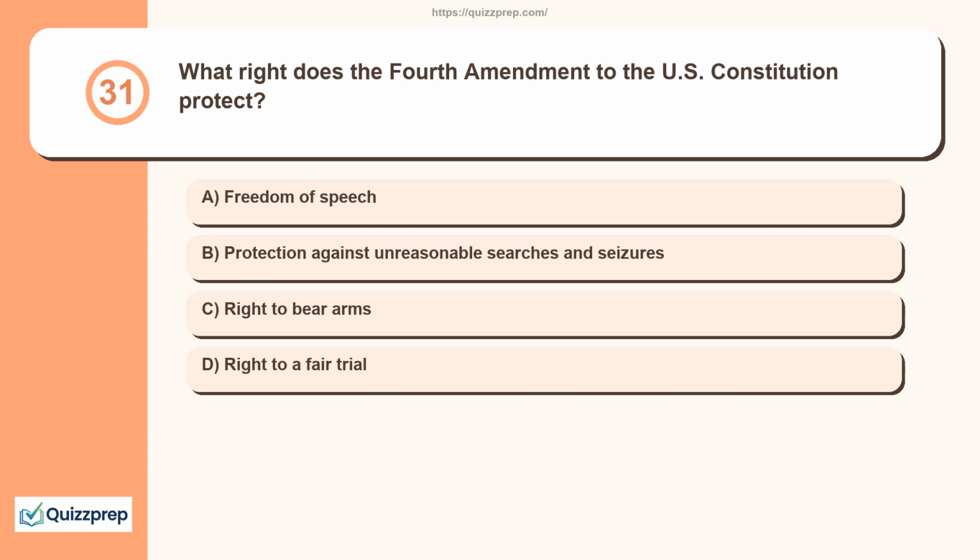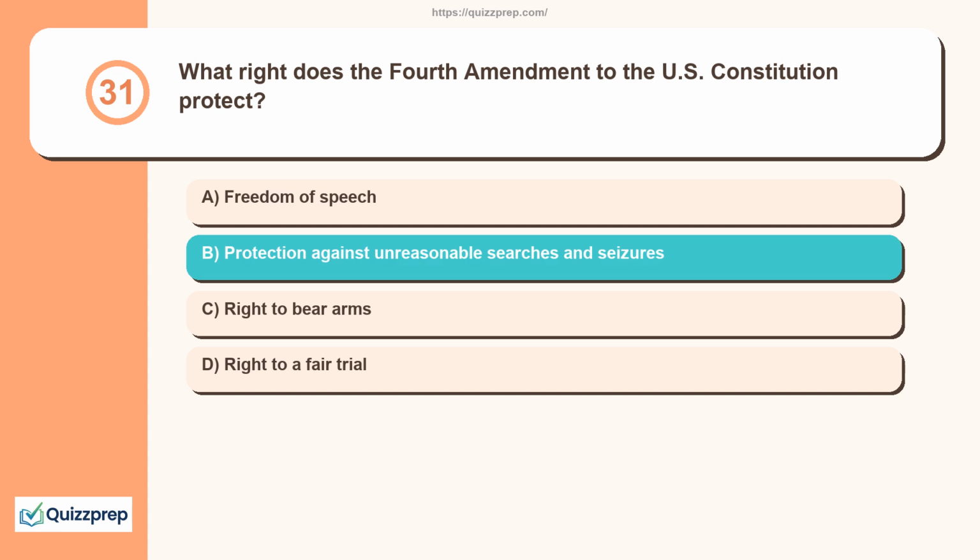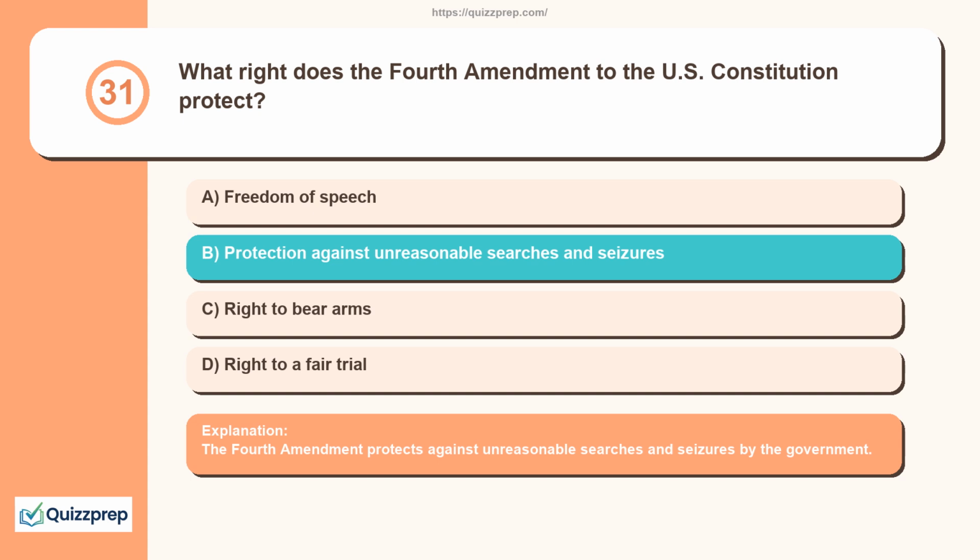Question 31. What right does the Fourth Amendment to the U.S. Constitution protect? Freedom of speech, protection against unreasonable searches and seizures, right to bear arms, right to a fair trial. The Fourth Amendment protects against unreasonable searches and seizures by the government.